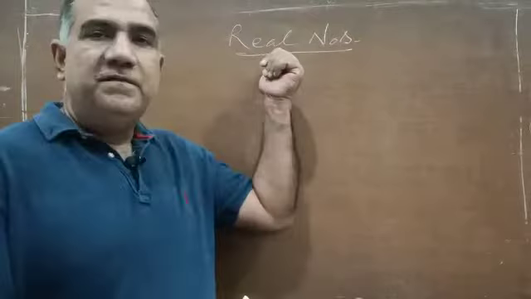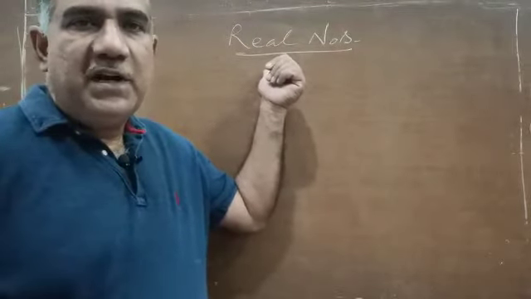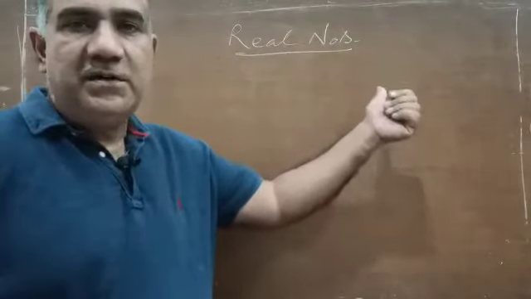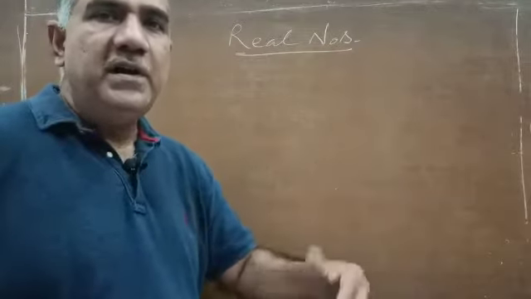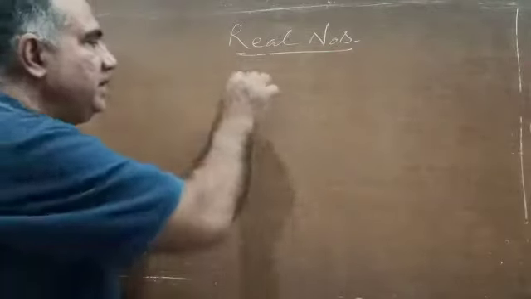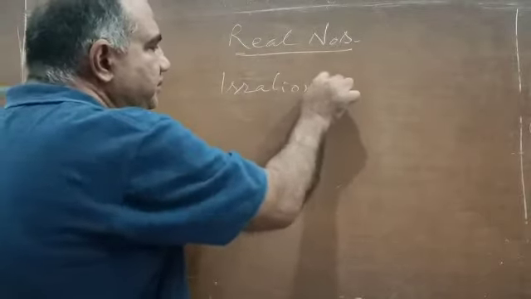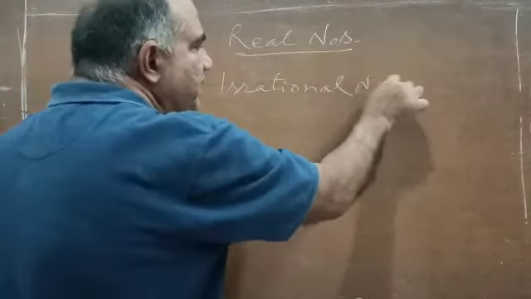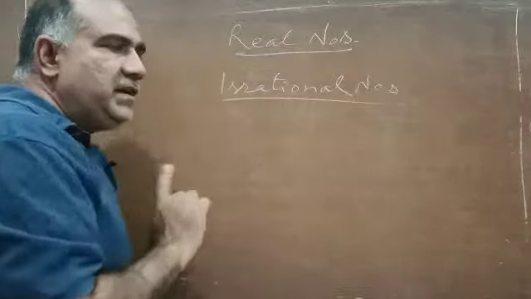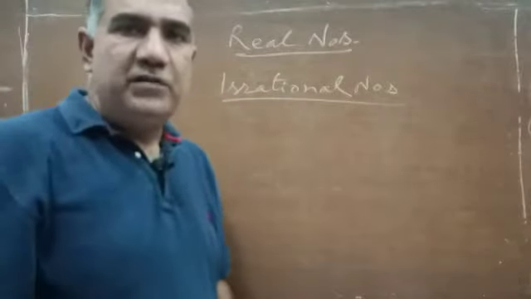This is the first chapter of mathematics for class 9th. The name is real numbers. In this, there is a small topic called irrational numbers. So we are going to study today what are irrational numbers. We will be telling regarding this in two different ways.